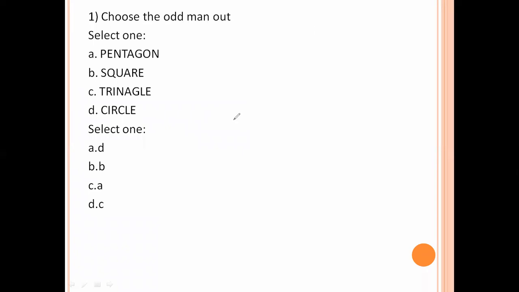Next, choose the odd man out. Select one: pentagon, square, triangle, circle. All these are depending on edges, that means length and breadth values. Circle is not depending on length and breadth values. So this is the different one. Option number D is the right answer.